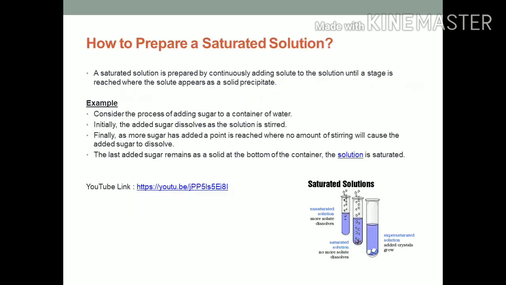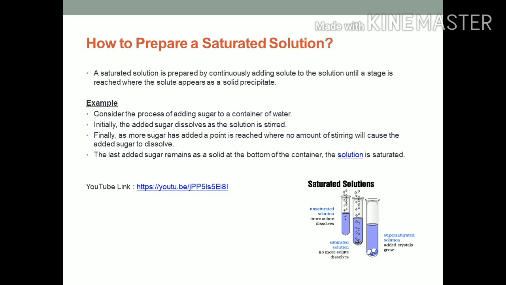Now we will understand how to prepare a saturated solution. A saturated solution is prepared by continuously adding solute, it can be salt, sugar, to the solution until a stage is reached where the solute appears as a solid precipitate. Precipitate means undissolved solid.